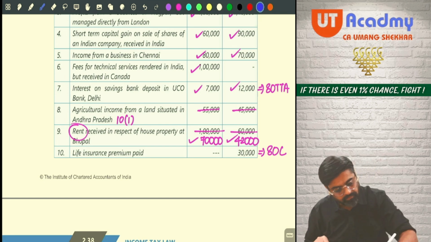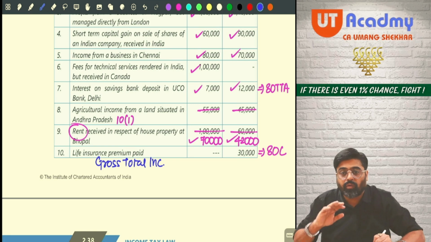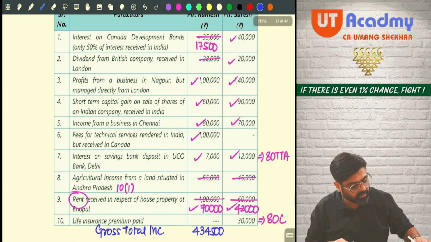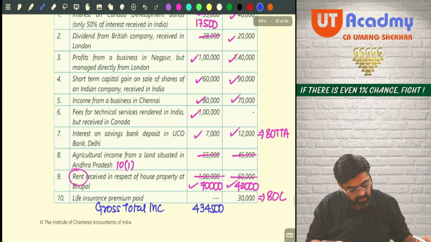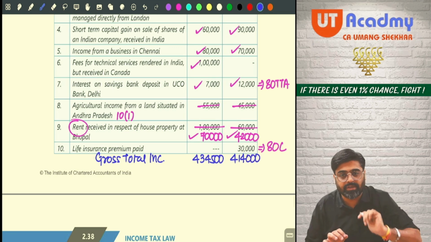4,34,500. So can I say here the gross total income for Ramesh is 4,34,500. And what will be the gross total income for Suresh? Come on, check. 40,000 plus 20,000 plus 1,40,000 plus 90,000 plus 70,000 plus 12,000 plus don't add 45,000. Okay. Then add 42,000. You will get 4,14,000. So did you get 4,14,000? Okay. Now this is your GTI, gross total income.